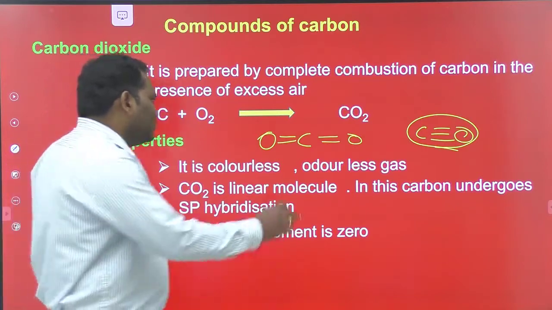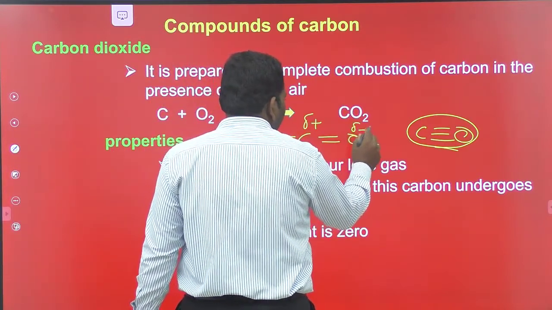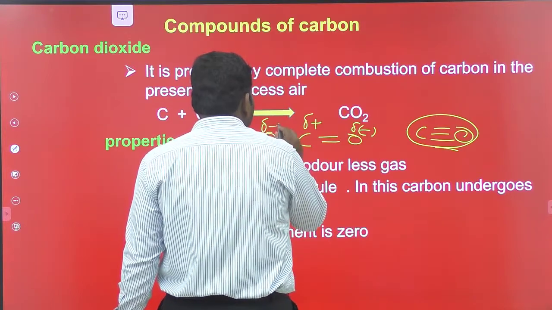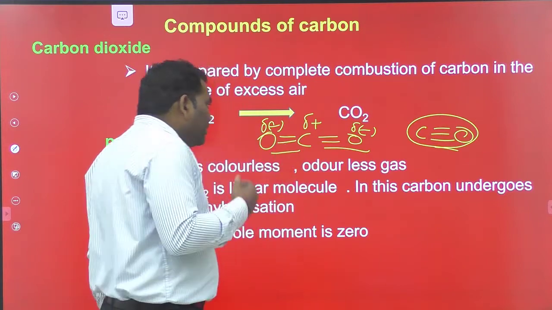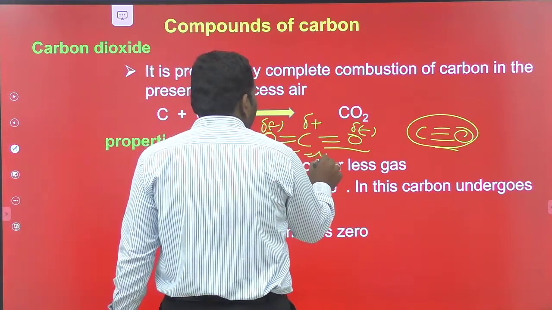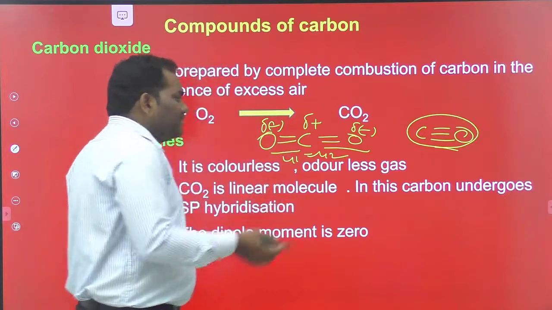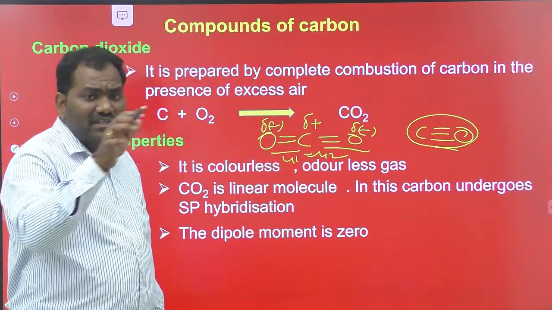These two bonds are polar bonds. Here partial positive charge is there and partial negative charge is there. Here also partial positive and partial negative. This is a polar bond, this is a polar bond. But the net dipole moment is 0. Why? Because μ1 is equal to μ2, so μ1 minus μ2 is equal to 0. The net dipole moment of CO2 is 0 even though it contains polar bonds.